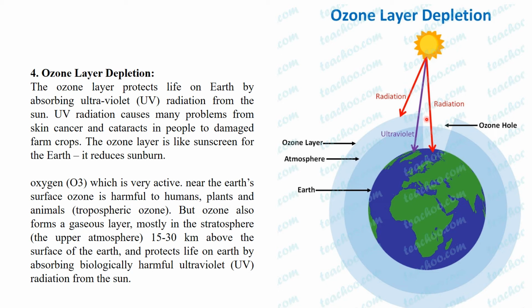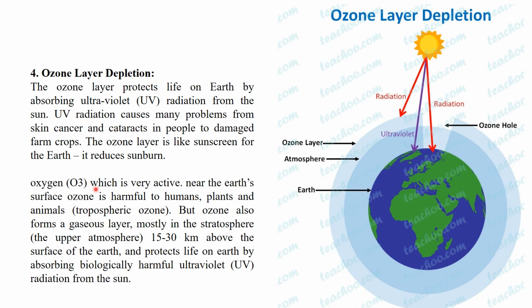This layer of ozone is depleted and a hole is formed. In the ozone layer the hole that is formed is known as the ozone hole. So the radiations from the sun are directly reaching the earth's atmosphere, which is very harmful to every life on the earth.